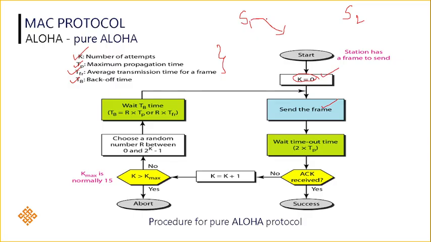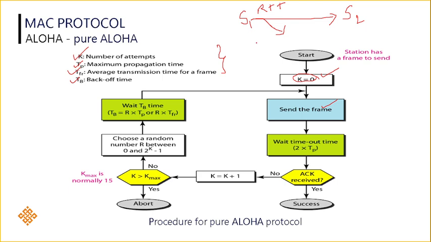Once the frame is sent, we already know that the frame is attached with RTT, which we call the round trip time. RTT is the time taken to transfer the data to station 2 and also get back the acknowledgement from station 2 to station 1.